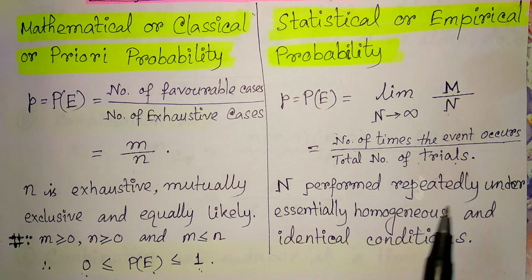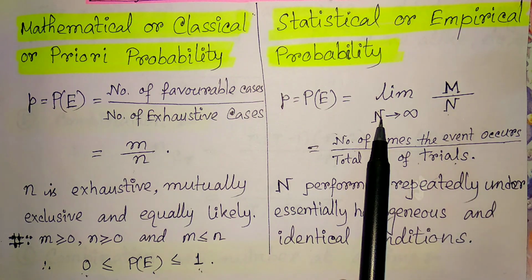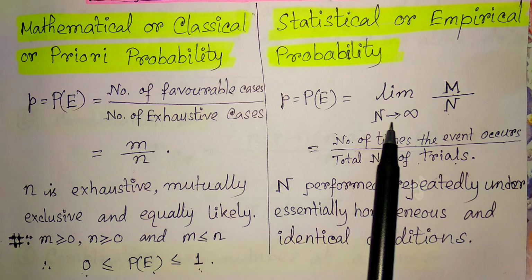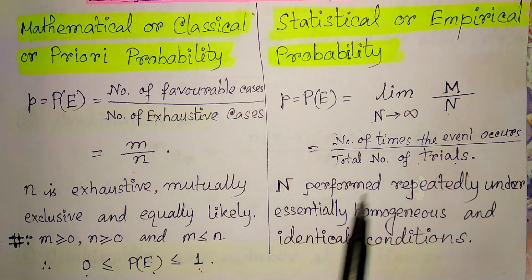Depending upon this m and N, we take its limiting value, that is N tends to infinity, and whatever finite limit we find represents the empirical probability for that particular event. Here the experiment is performed repeatedly under essentially homogeneous and identical conditions.